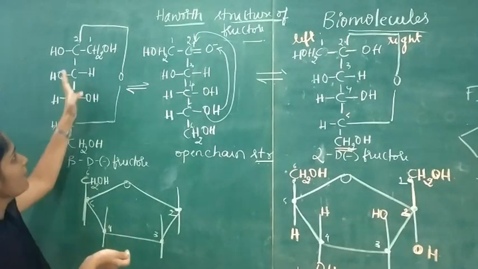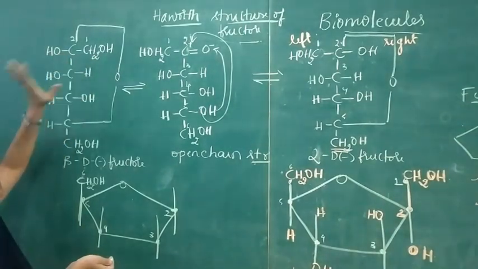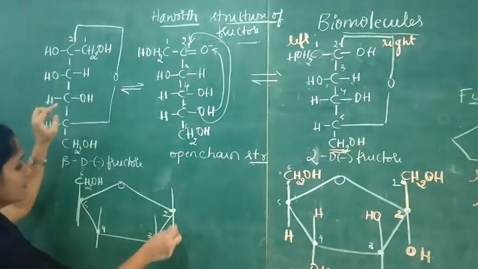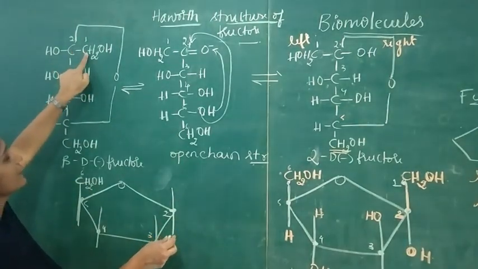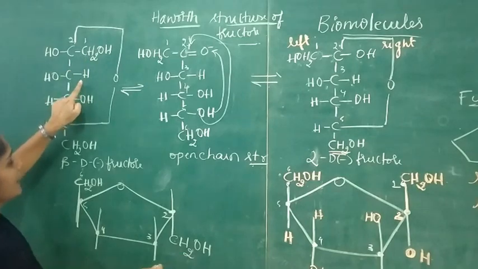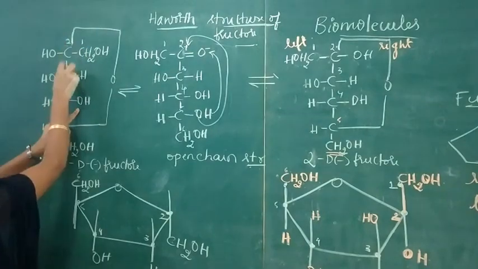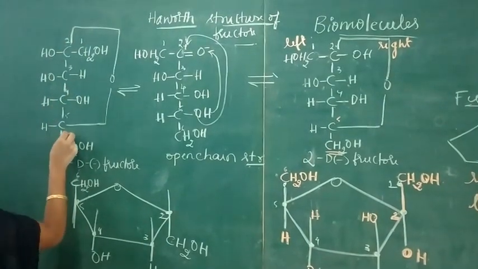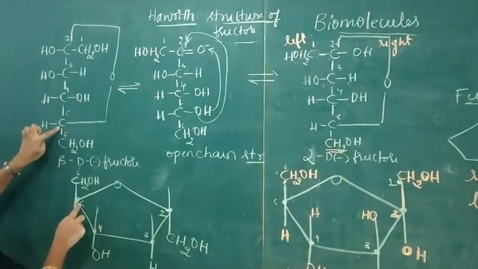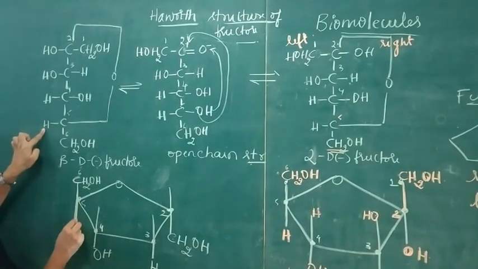Now the groups which are present on the right hand side of the Fischer structure, you write these groups down. So in the second carbon, write the CH2OH group here, and then H. In the fourth carbon, OH. So this is first carbon, this is second carbon, this is third one, this is fourth one, this is fifth and sixth one. So at the fourth carbon atom write OH, and in the fifth carbon, CH2OH is always at the top, and the remaining one is hydrogen, write the hydrogen.